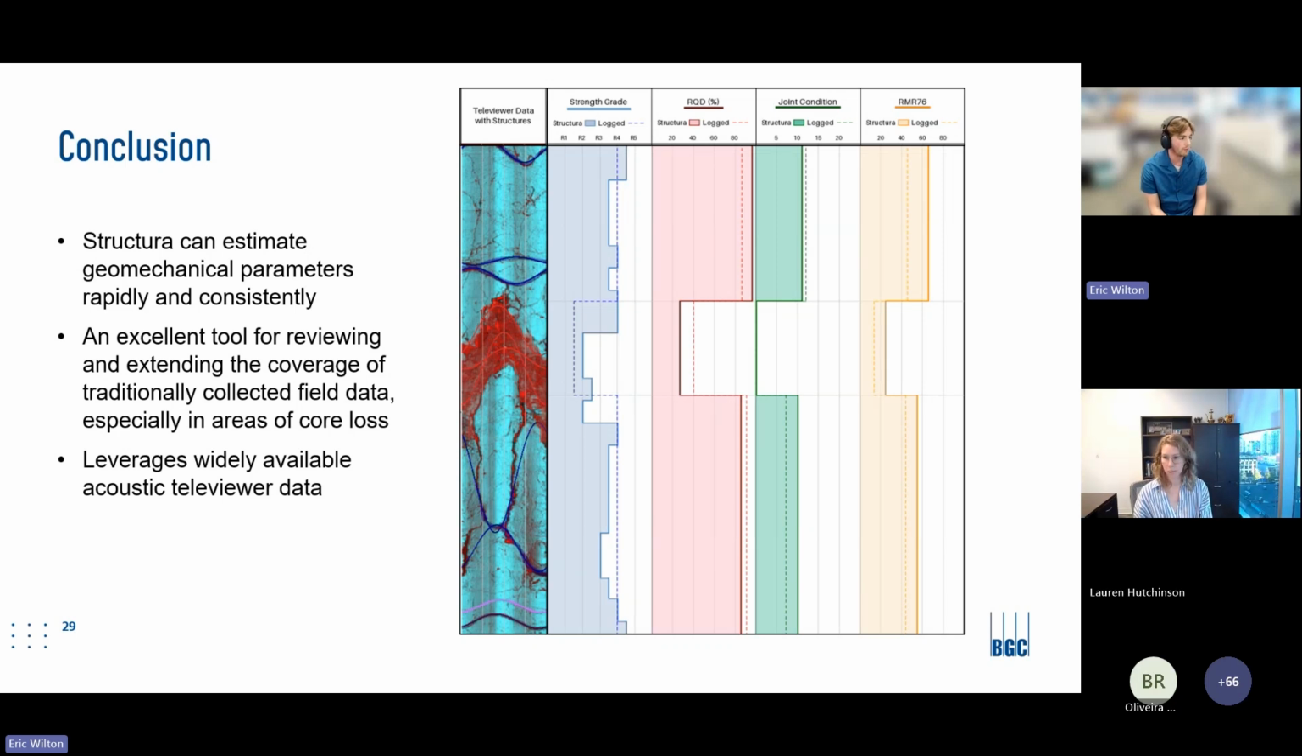And this whole process really leverages widely available acoustic Televiewer data. Many site investigation programs collect this data. They use it to get information about the structures in situ, but they don't do anything more with it. And we're just trying to get more out of the data here at the Structura team.